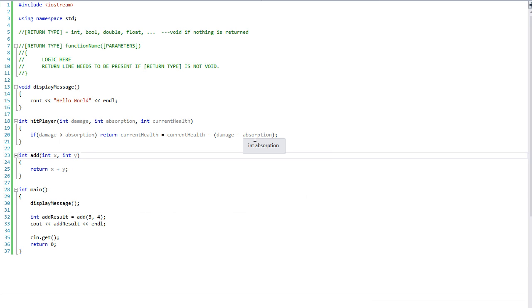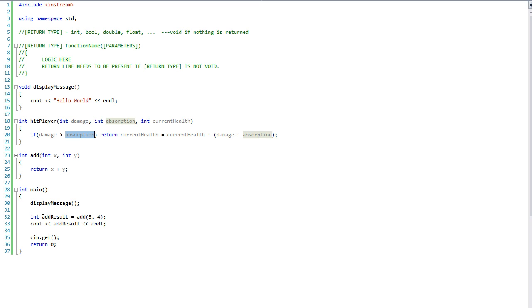But keep in mind here, C++ does not do things like other programming languages. Other programming languages will give you an error here. C++ will not. You might have weird results whatever you do with C++. This is one of the things I do not like about C++. Think about this: if you pass in something where damage is less than absorption, there is no return here. So let's just see what that does.